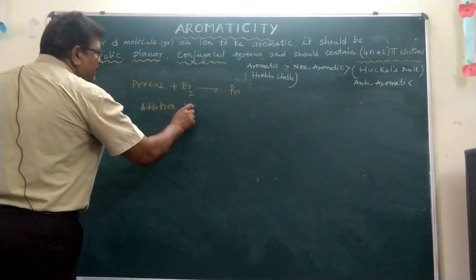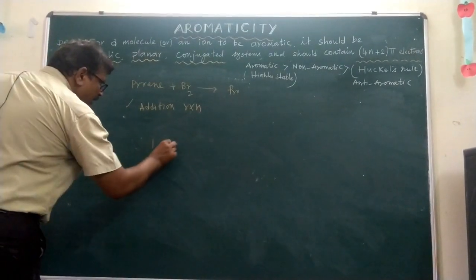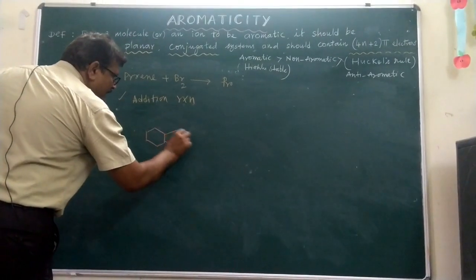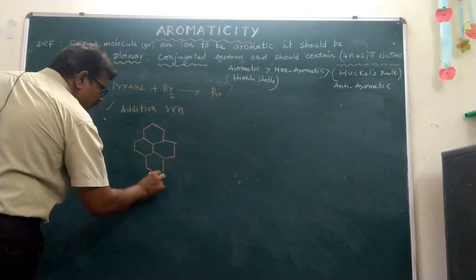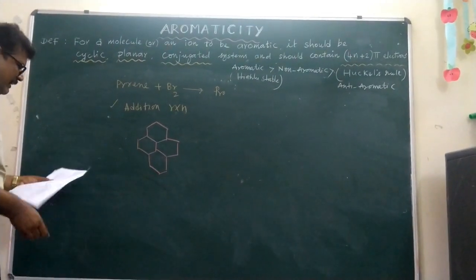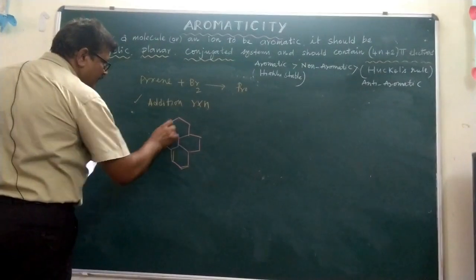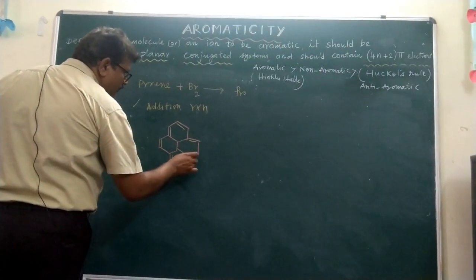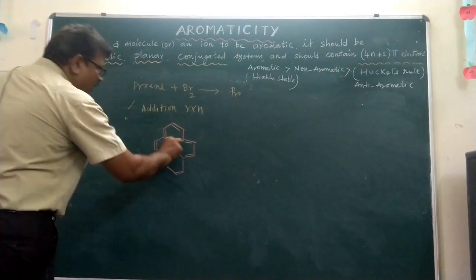An addition reaction will take place. How will this addition reaction take place? Now let us discuss the structure. The pyrene we already discussed. Here this is pyrene, you know. Pyrene has conjugated double bonds here. Here a double bond, next here a double bond, and here a double bond. So here is a double bond.